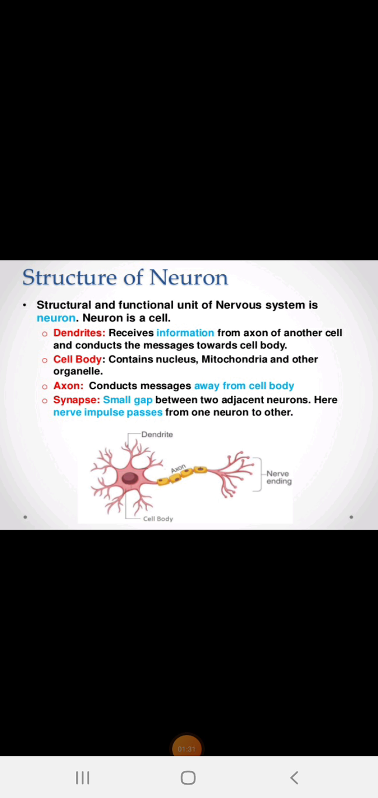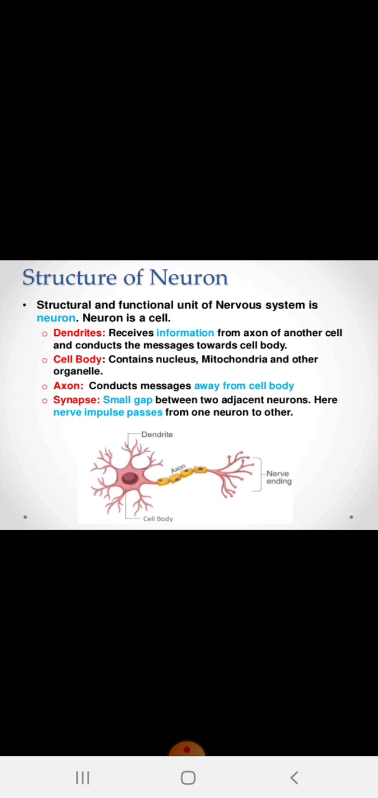Dear students, this is the structure of a neuron. A question can be asked for 2 marks: draw the structure of a neuron, or they may ask indirectly, a question we have already discussed in class. So here first we have to discuss the structure of a neuron. The structural and functional unit of the nervous system is a neuron.